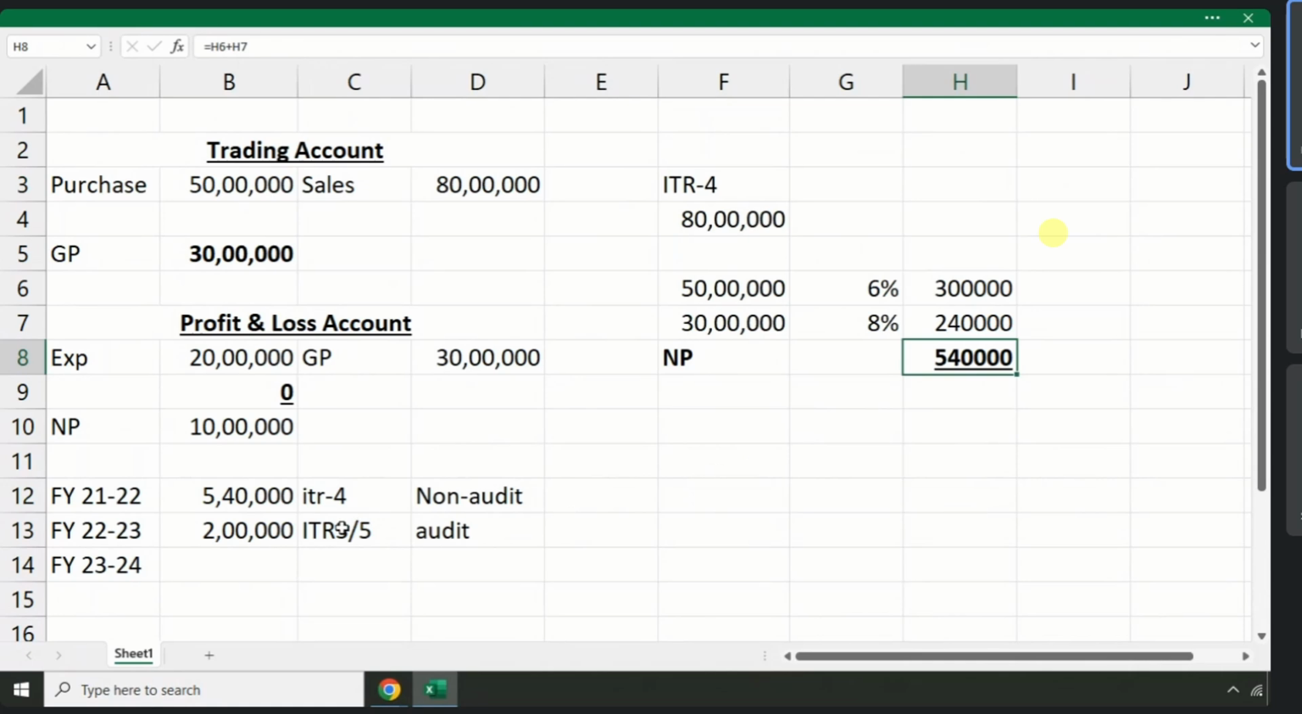5,40,000. But here it is not allowed. It is not allowed. If you go for audit for one financial year, you need to continue it for another 4 financial years, irrespective of your profit, irrespective of your turnover. Okay? You got my point?